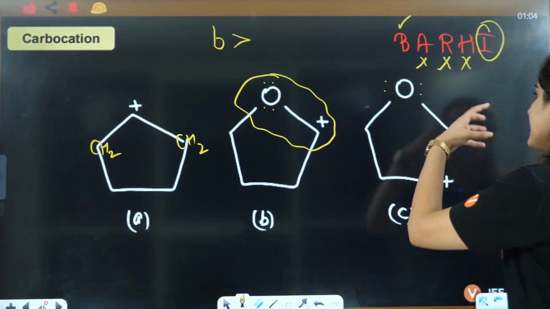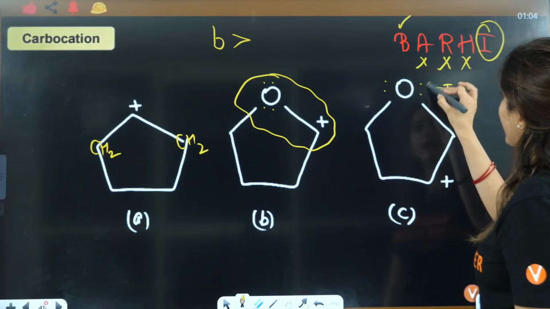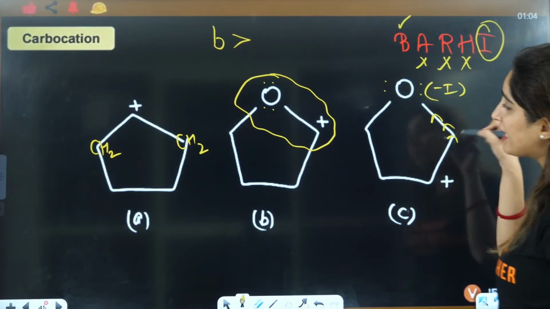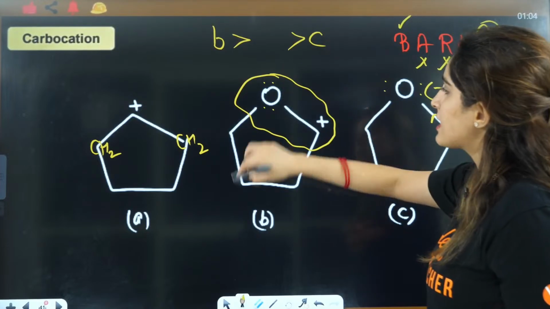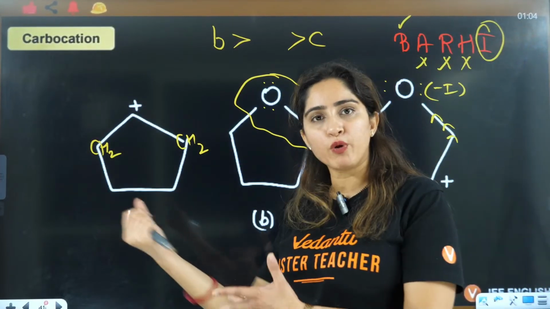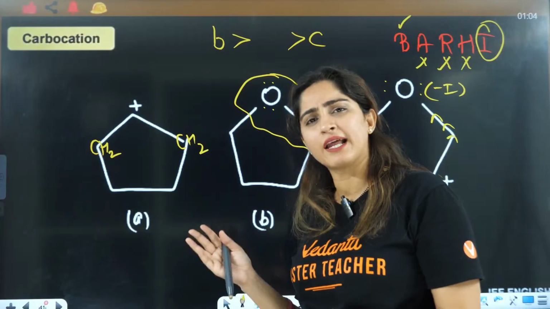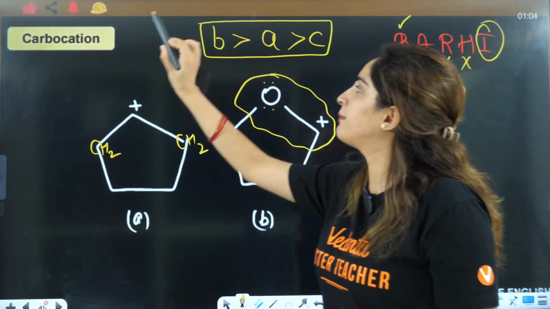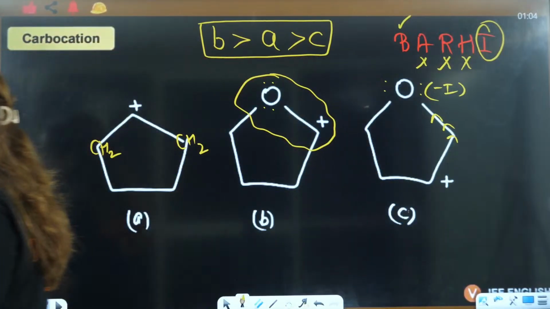So here, it will pull out the electron with minus I, right? It will pull out the electron, so it will make it very unstable, right? In this one, no one is there to pull out the electron, no one is there to give the electron also, he is happy. So more happy than this. So the answer will be BAC is the correct answer here.